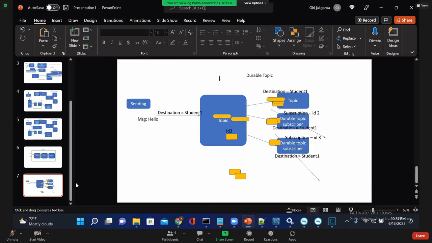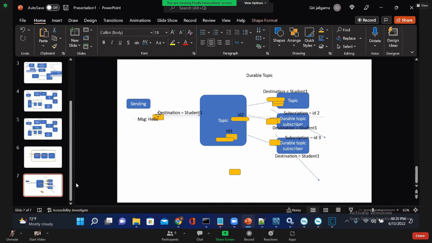So ID 2 is a subscription ID, so that whenever this subscriber is active, it can get its messages. This other subscriber is also inactive, so that message is stored here. So two messages are stored for this guy, one message is stored for that guy, and no message is stored for this guy.